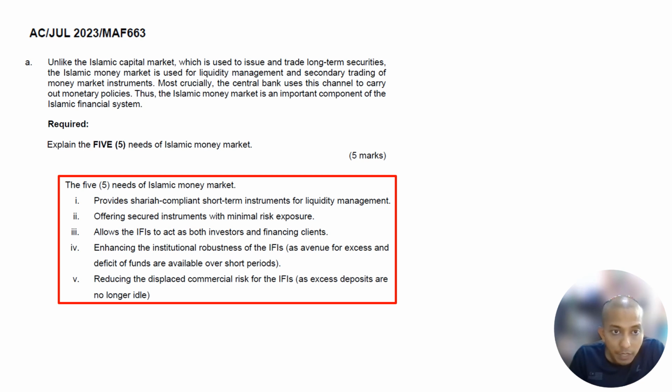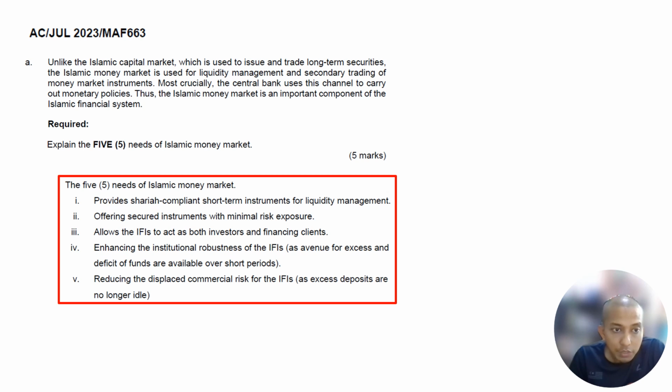Unlike the Islamic capital market, which is used to issue and trade long-term securities, the Islamic money market is used for liquidity management and secondary trading of money market instruments. Most crucially, the central bank uses this channel to carry out monetary policy. Thus, the Islamic money market is an important component of the Islamic financial system. So, that's the introduction.